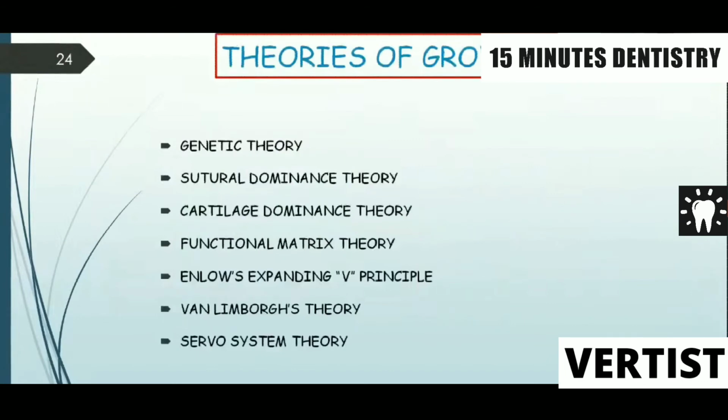We come to the next important topic in growth, that is theories of growth. This again is sometimes asked as a long question in your theory paper. So what you are supposed to write is, you need to enlist these theories: genetic theory, sutural dominance theory, cartilage dominance theory, functional matrix theory, Enlow's expanding beam principle, Van Limborgh's theory, and servo system theory.